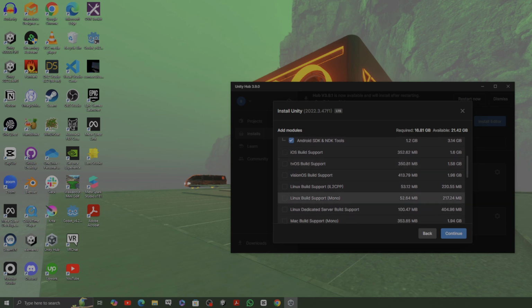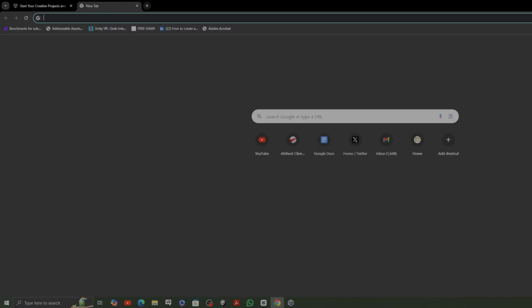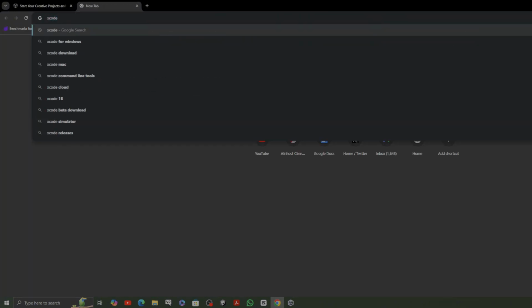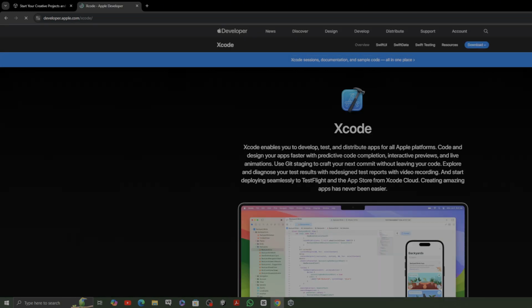But if you are using a Windows PC, anything that is related to the Apple ecosystem, please do not install it. It's not going to work out. The reason being that for you to build for the Apple ecosystem, as an Apple developer, you're going to need to have Xcode, and Xcode only works on a MacBook.